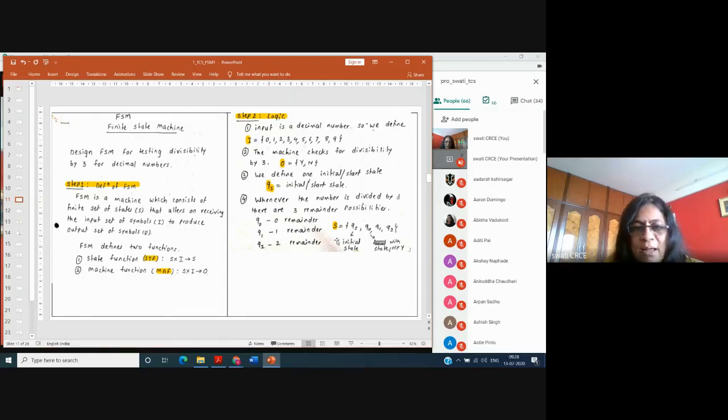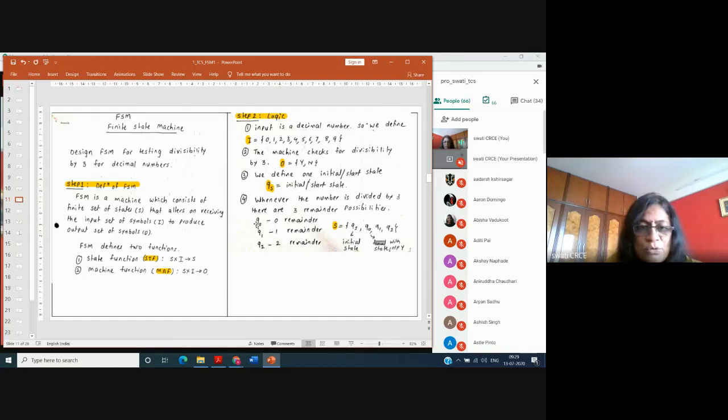I'll say that I have the state Q0. Zero indicates, so I'm using proper naming conventions, Q0 is used to show the remainder as zero. Any number divided by 3, if the remainder is zero, then it is divisible.